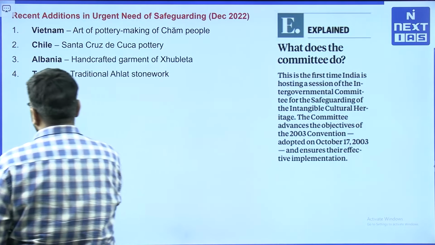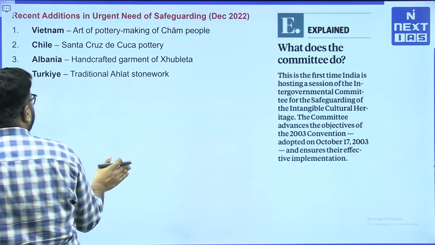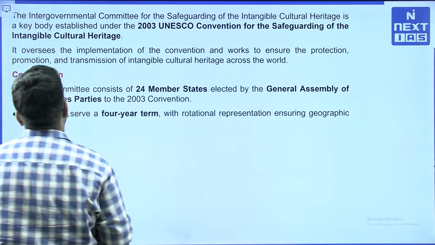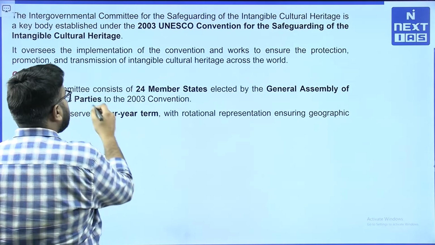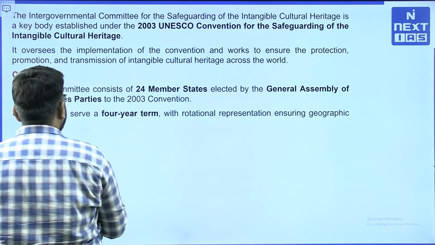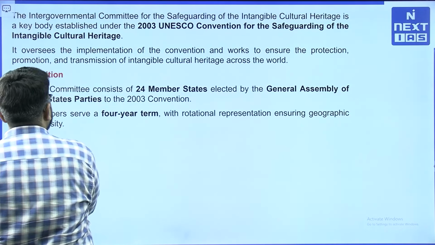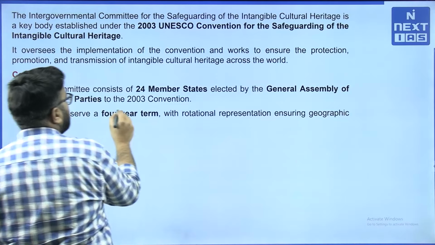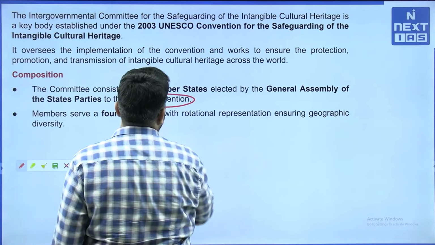So these are some important traditions which have been there in ICH. Particularly, you can see the composition here. It consists of 24 states and not that much important. The most important part here is it implements the state parties to the 2003 convention.